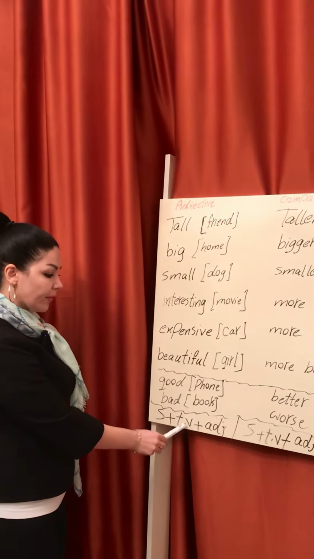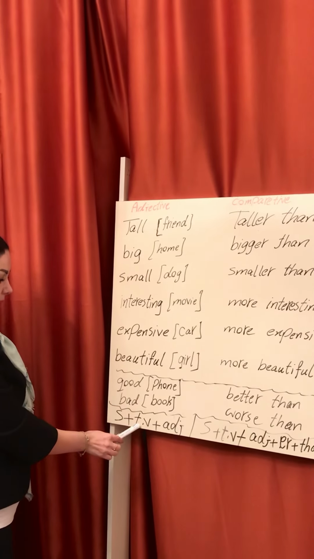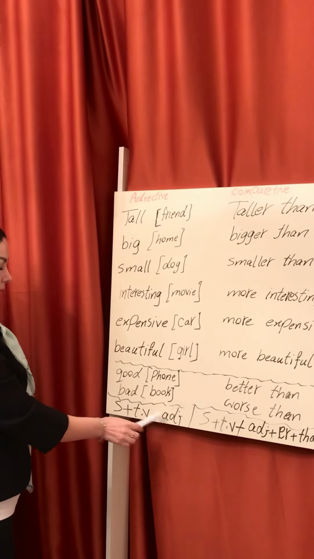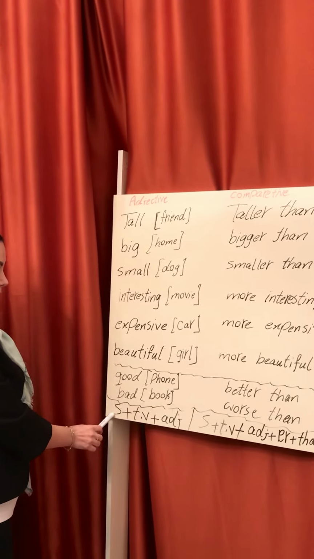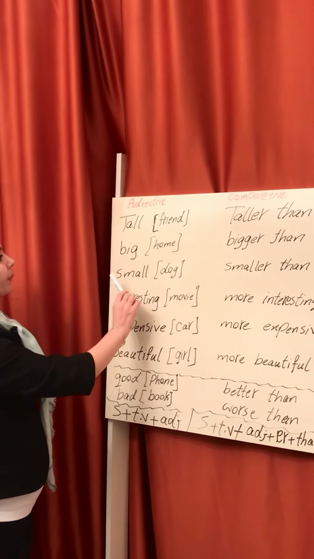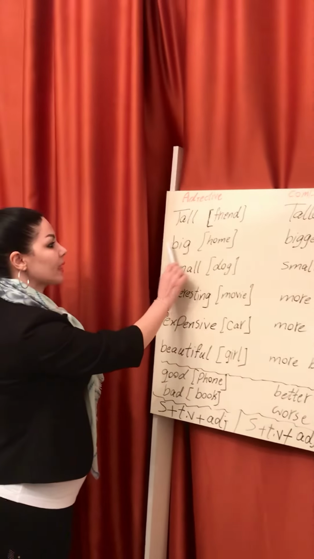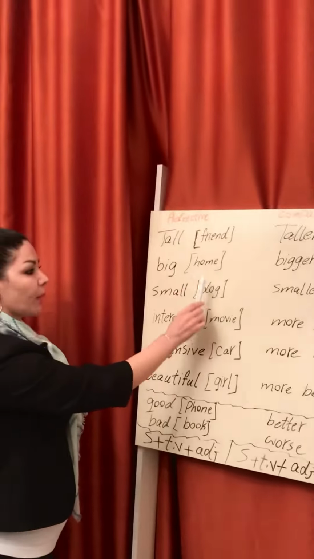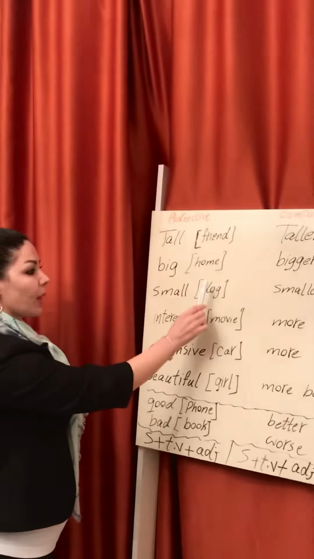For example, tall. My friend is tall. My friend is the subject, to be verb is, adjective tall. So, home. My home is big. My dog is small.